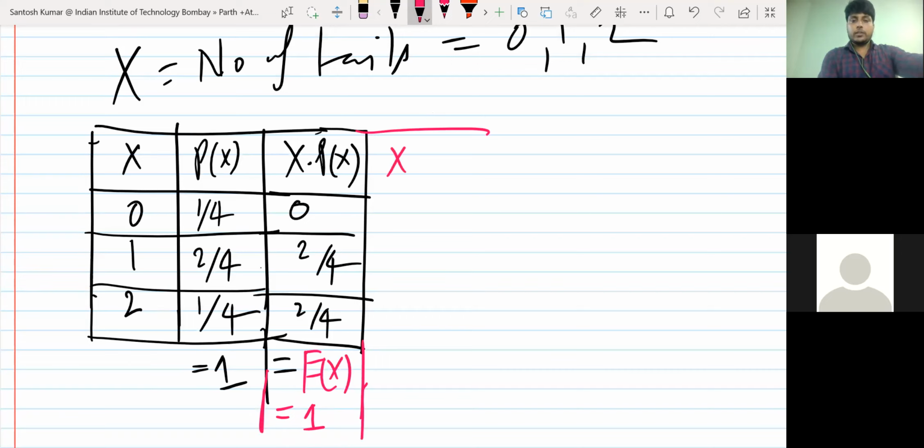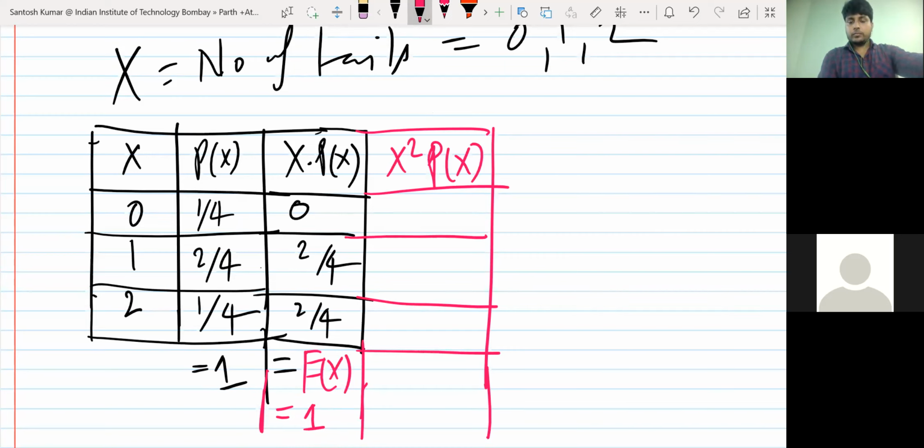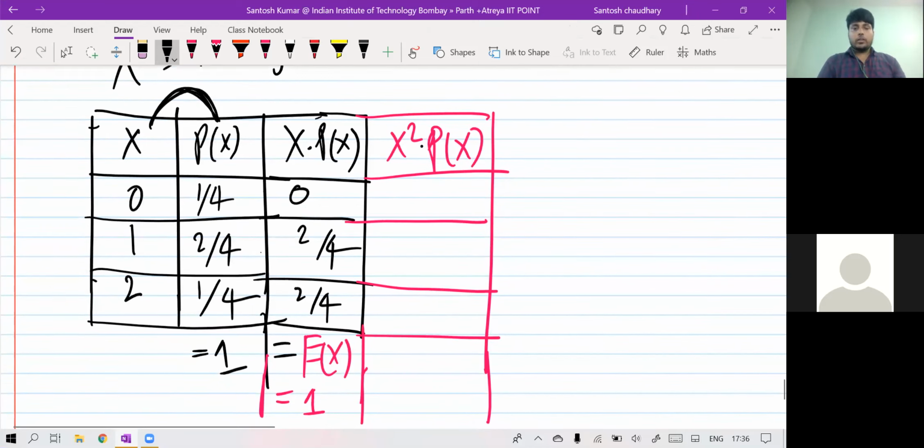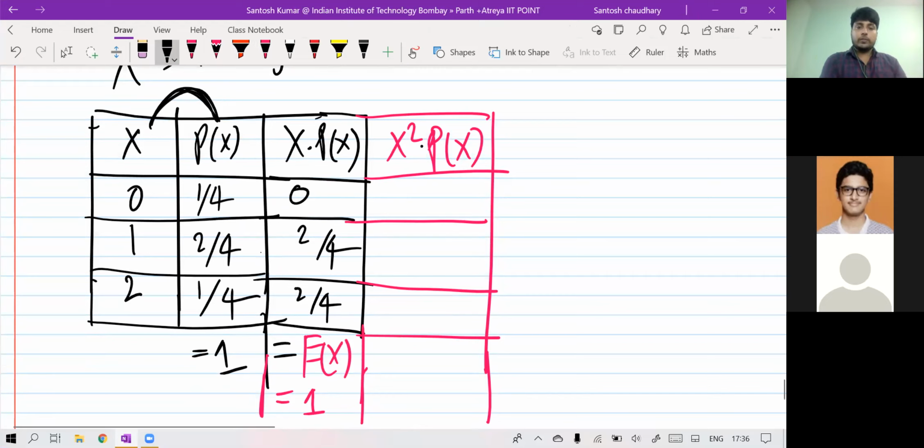And the next is x square p(x). So x square p(x) means you square x and then multiply with the p(x). You don't directly multiply like this. You first square it and then you multiply it. Tell me, what will be the first number? x square p(x). So 0 square into 1 by 4, that will be 0 only.